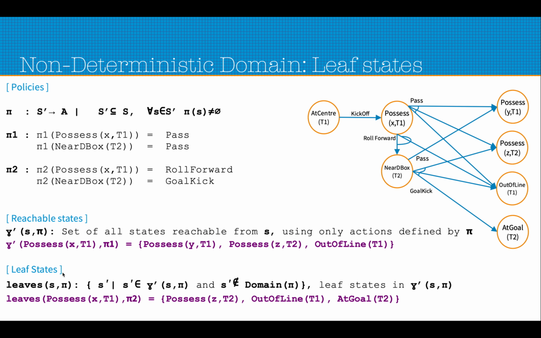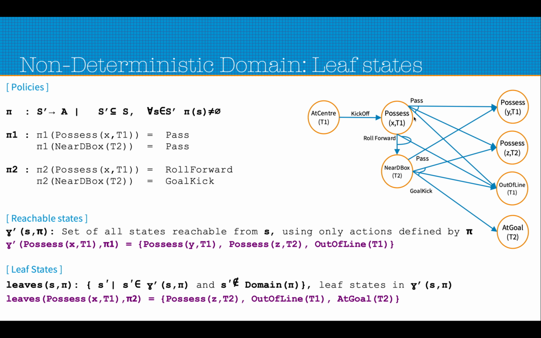Now, how we define the leaf states is that there is another definition. Leaves are the states we reach by applying gamma prime S pi, the reachable states starting from one state, where there is no more action to apply. The actions defined by the pi policy cannot be applied on this state, because there is no action defined on this state by the policy pi. So those are the leaf states.